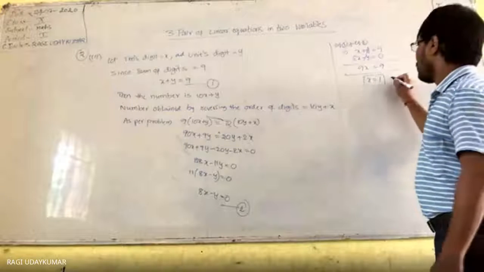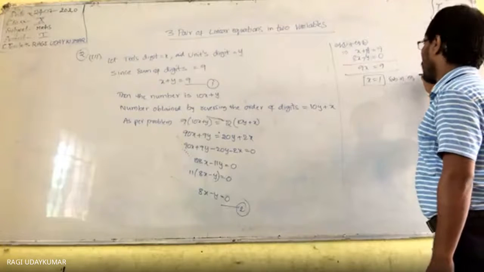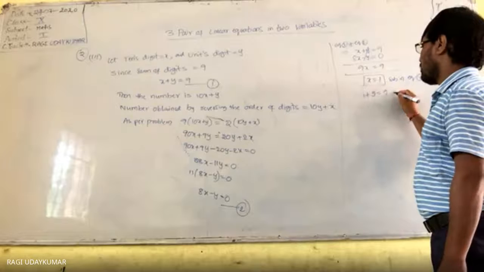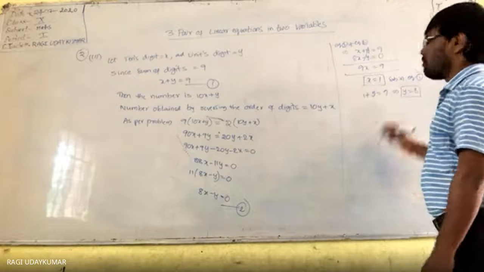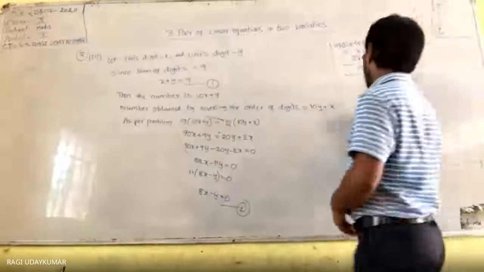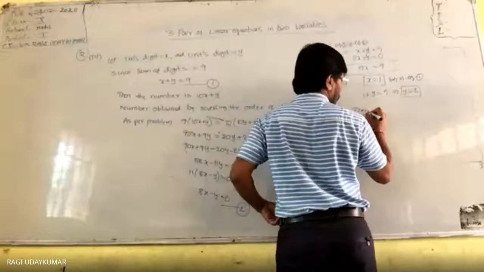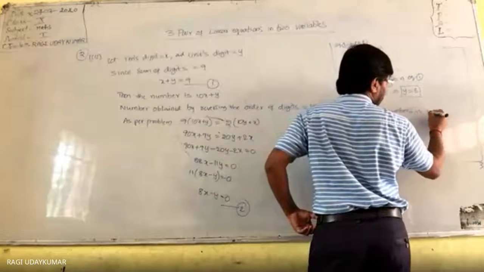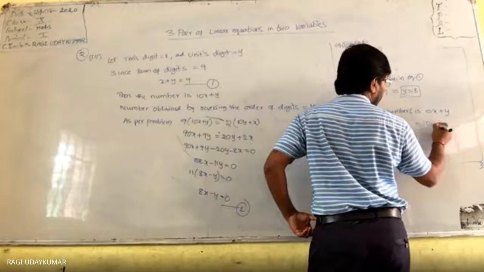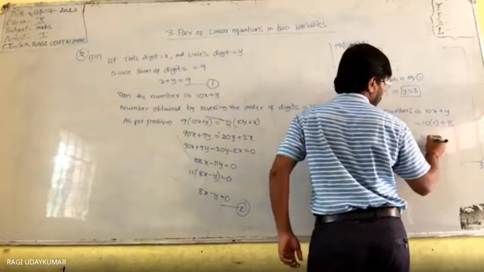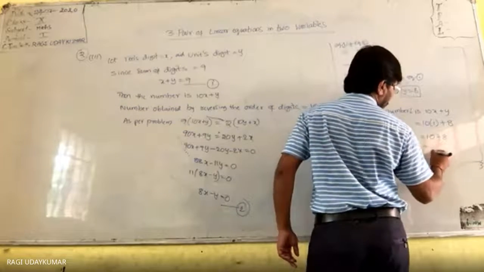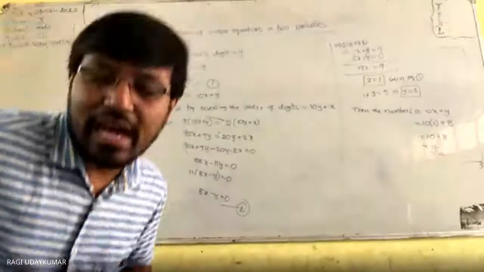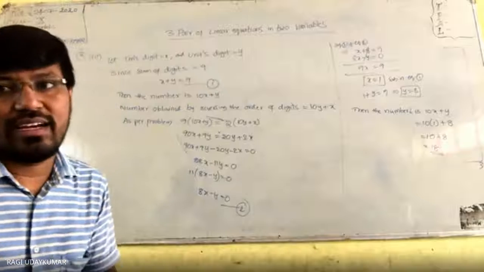Substitute in any one equation. Substitute in equation number 1. So what do you get here? 1 plus y is equals to 9. From this y is equals to 8. So x value 1 है, y value 8 है. Therefore, the number is 10x plus y, which is equals to 10 into 1 plus 8, which is equals to 10 plus 8, which is equals to 18. सर इतना बड़ा प्रॉब्लम है. सिंपली स्टार्टिंग में हम लोग कैसे कर लिया वैसे कर दिए तो 2 स्टेप में आ जाएगा ना.